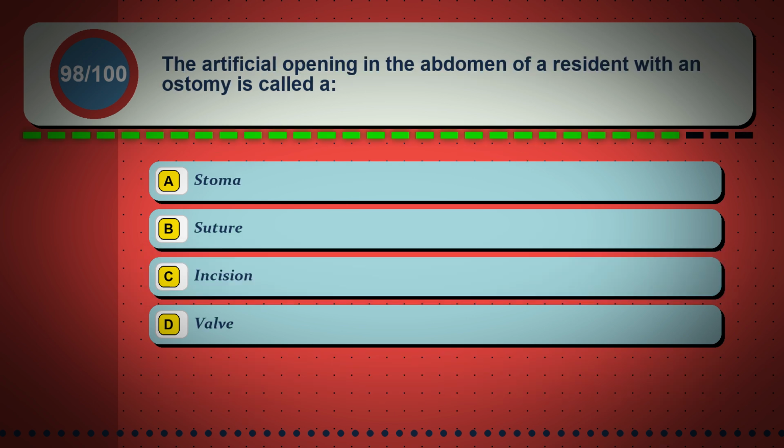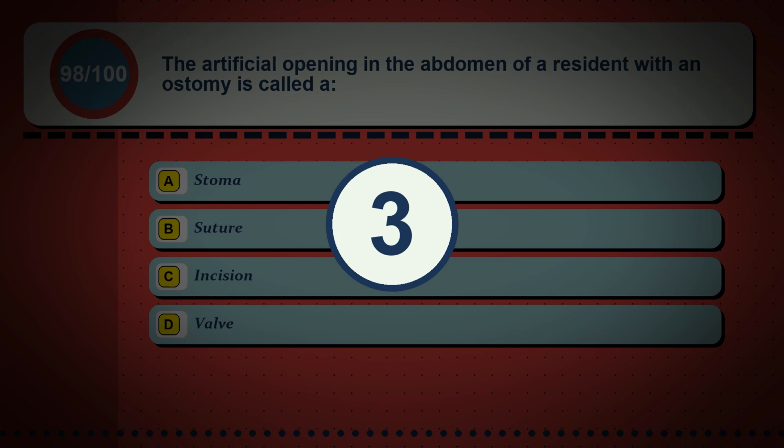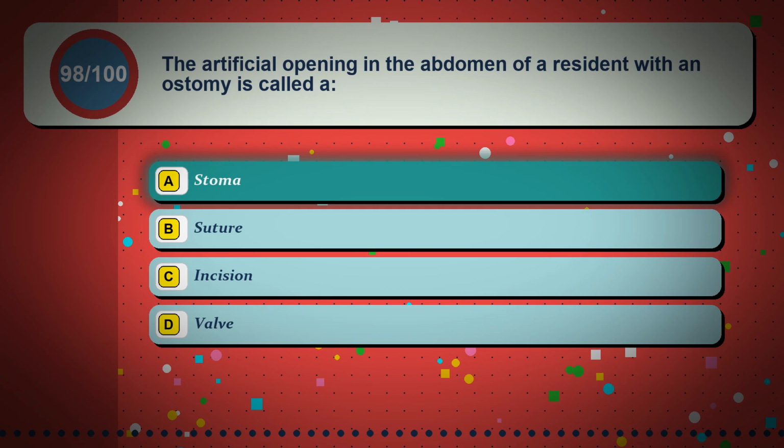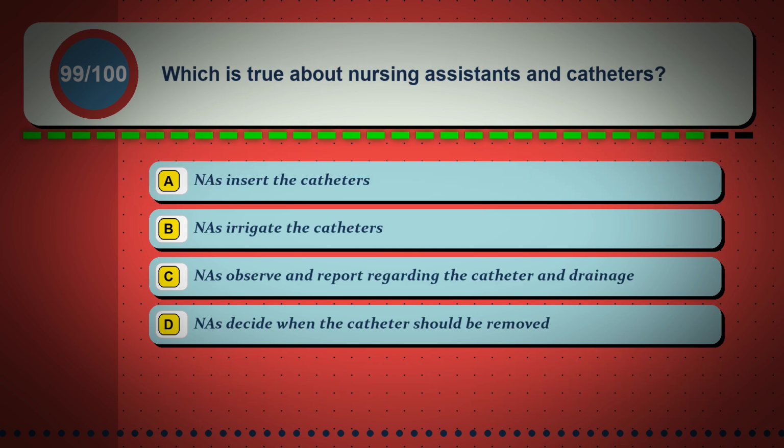Question 98. The artificial opening in the abdomen of a resident with an ostomy is called a. Option A, a stoma. Option B, suture. Option C, incision. Option D, a valve. The correct answer is option A, stoma. A stoma is the surgically created opening on the surface of the abdomen through which waste is diverted into an ostomy bag.